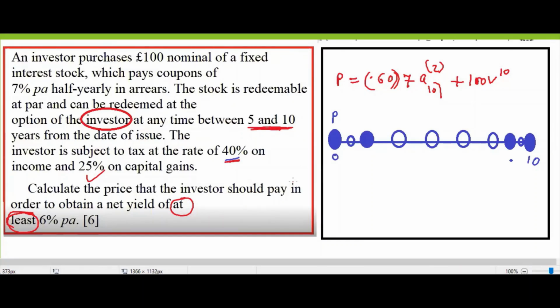What is capital gain here? Anyone? Palak, what is capital gain here? Sai Priya, what is capital gain here? Rosin?